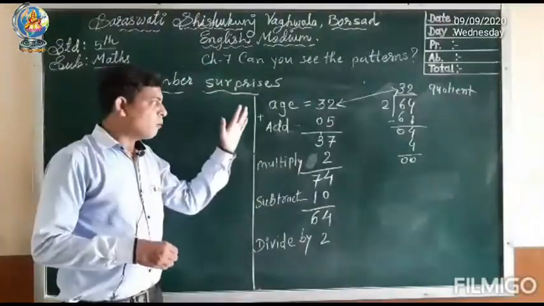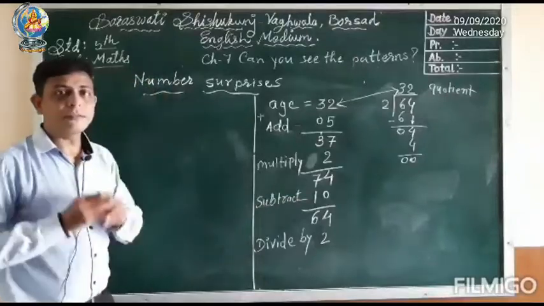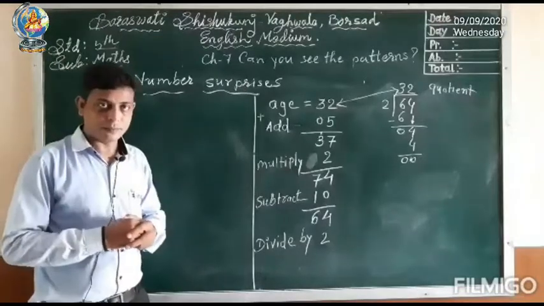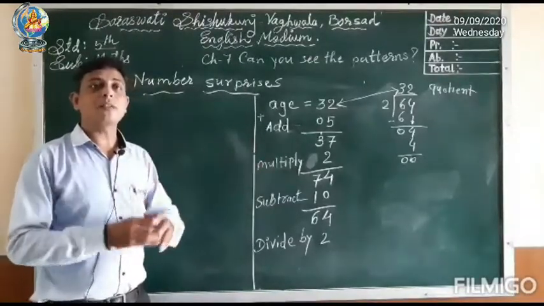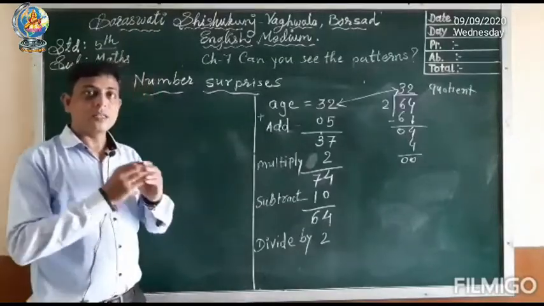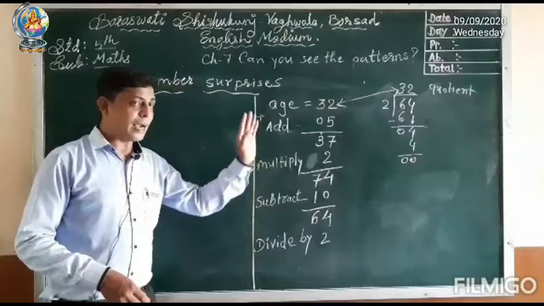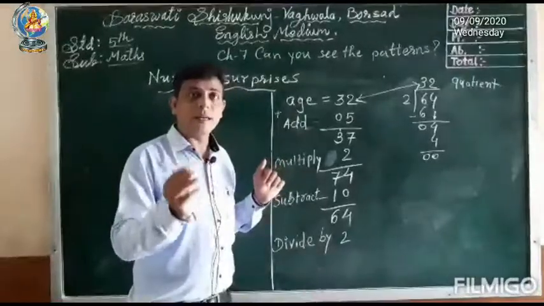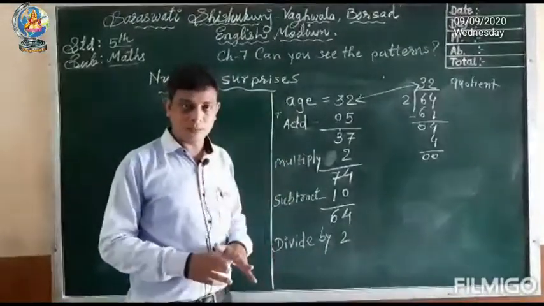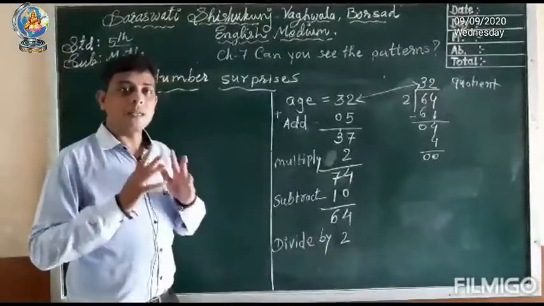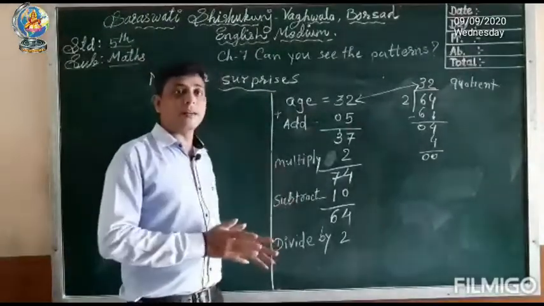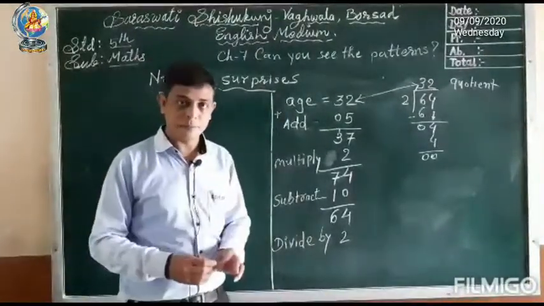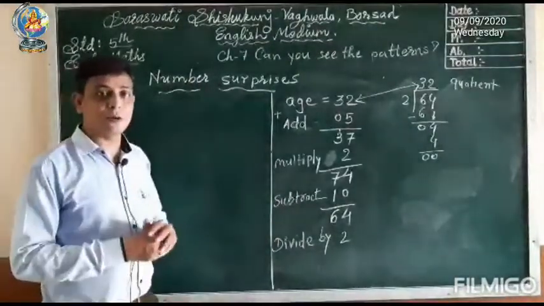Okay. Hope you have understood all the steps, but when you are asking your friend, at that time you don't have to write the age. The person whom you are asking will not tell you his age. You just have to follow these steps. At the end, you ask whether his age and the final answer he gets are the same or not, and he will say, surprisingly, yes, whatever my current age is and the final answer I get, they are the same. Okay, by this method you can surprise your friend.